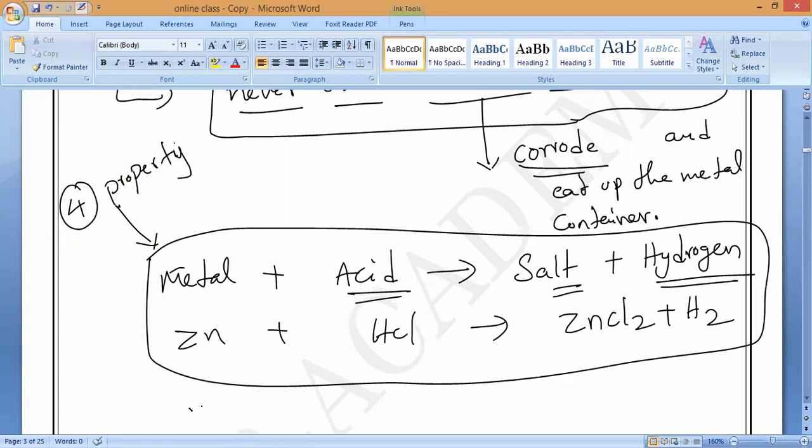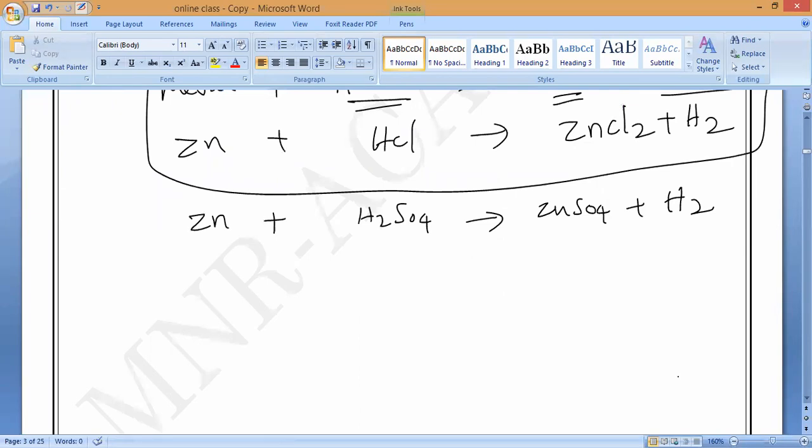We have studied one more example, and I have told you about the experiment also. Zinc is reacting with H2SO4. What are the products? Zinc sulfate plus H2, hydrogen gas. So hydrogen gas is common when metals react with acids. That is why they form poisonous salts as well as hydrogen gas.